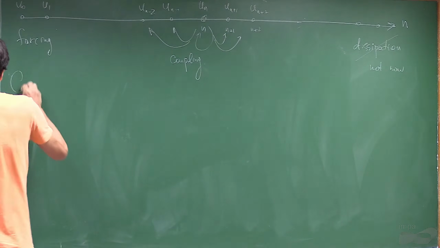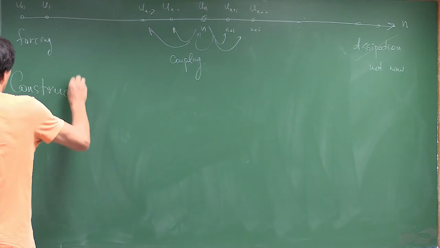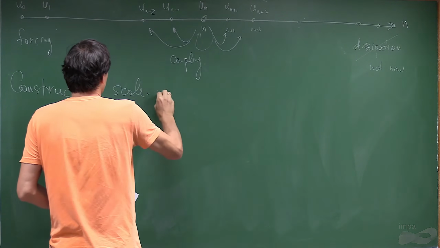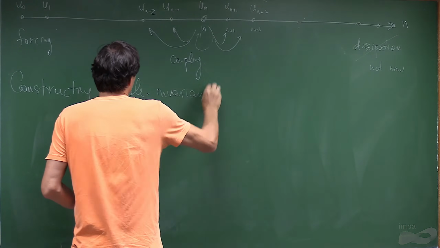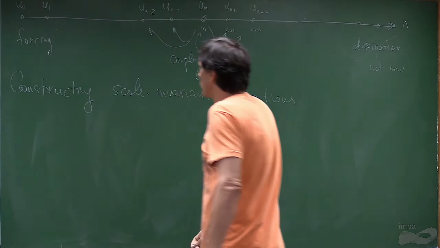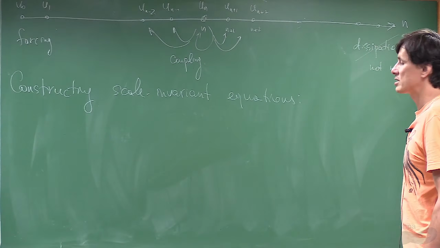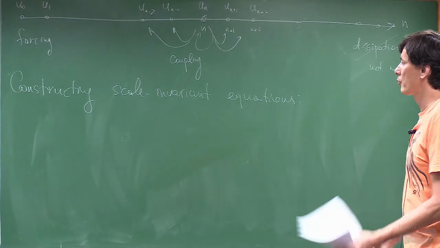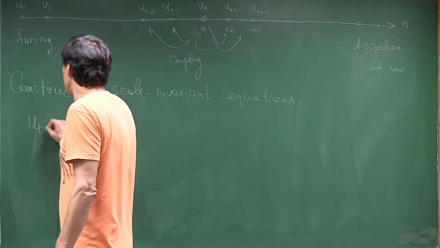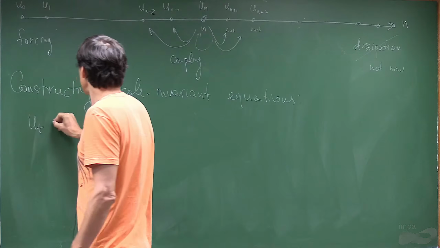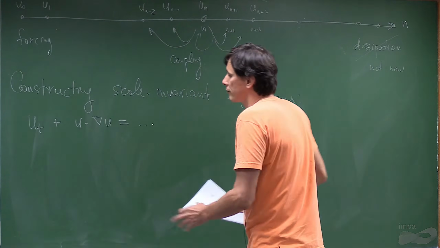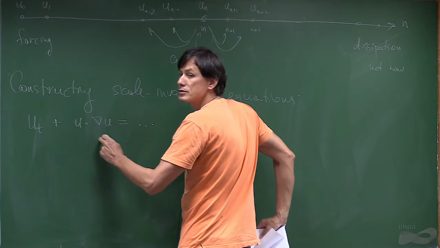So how do you construct a scale invariant equation? We can give a kind of simple recipe for how you can construct that equation and make sure that it will be scale invariant. Essentially, you go back to Euler's system, and what you can notice is that scale invariance is actually imposed by these two terms.